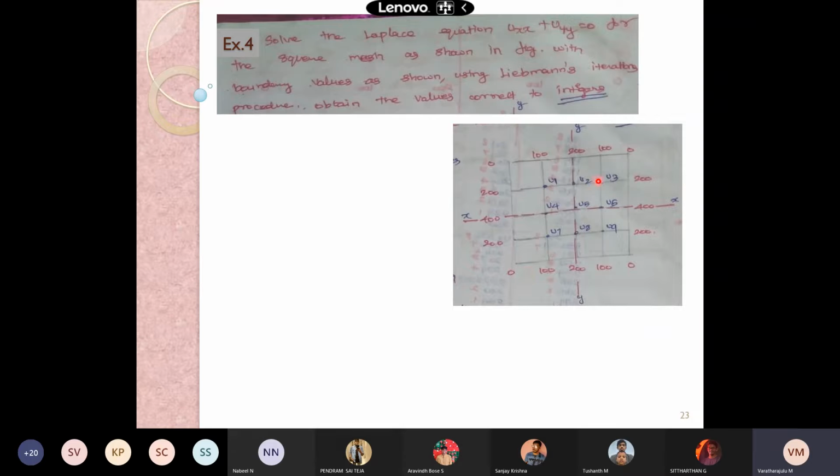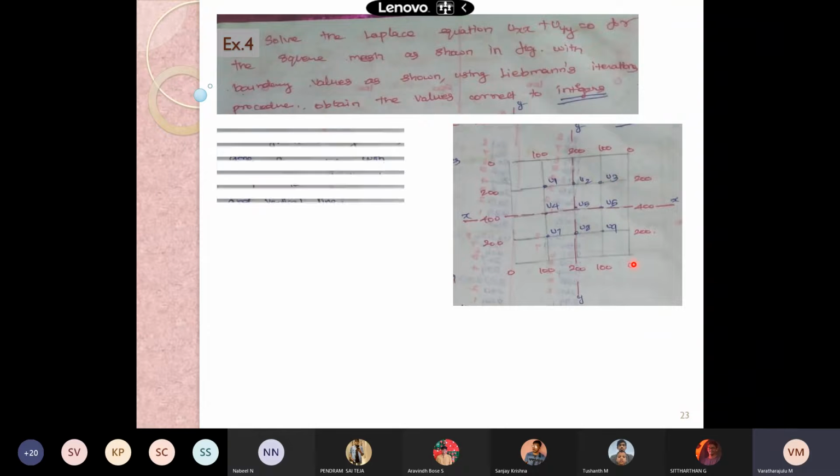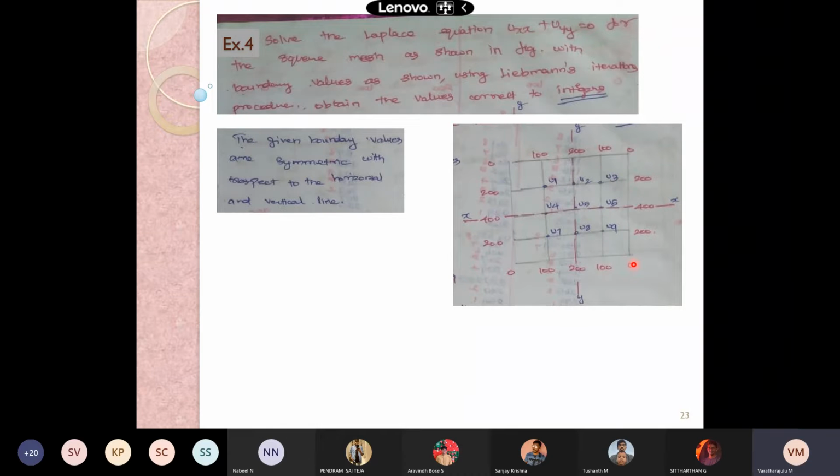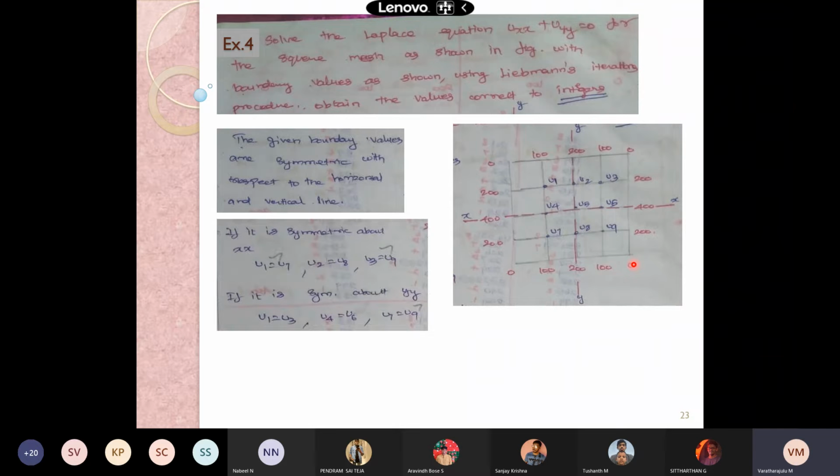So u1 is equal to u2 is equal to u7 is equal to u9. Let me crack one by one. The given boundary values are symmetric with respect to the horizontal and vertical line. I have denoted the horizontal as xx and vertical as yy.